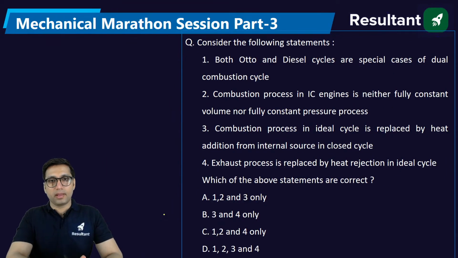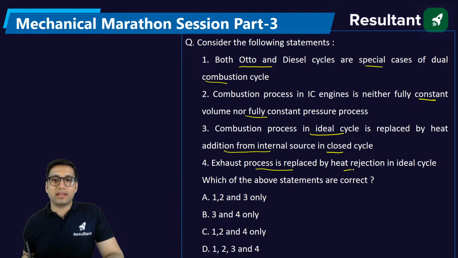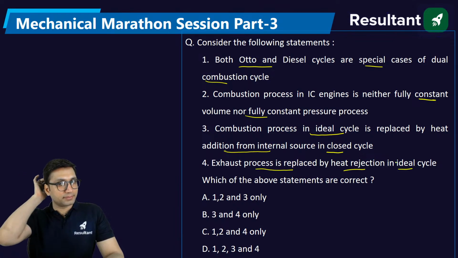Next, consider the following statements. Both auto and diesel cycles are special cases of the dual combustion cycle. Combustion process in the IC engine is neither fully constant volume nor fully constant pressure. Combustion process in the ideal cycle is replaced by heat addition from an internal source in a closed cycle. Exhaust process is replaced by heat rejection in the ideal cycle.